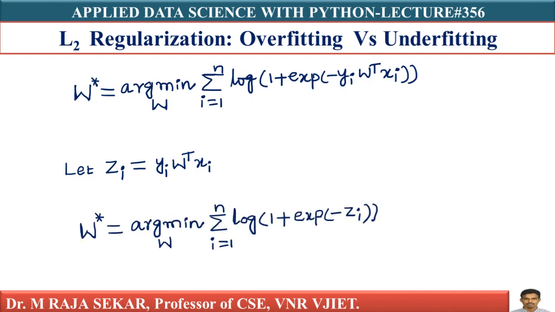W star equal to arg min of sigma i equal to 1 to n log of 1 plus exp of minus zi, where zi is nothing but yi into W transpose xi. What is this yi into W transpose xi? It is a signed distance.